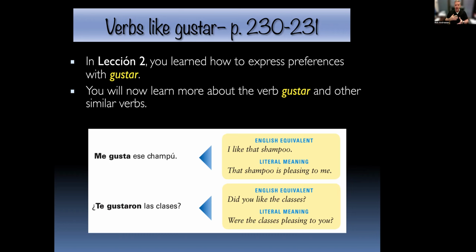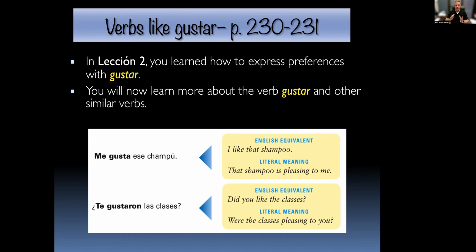So in the examples, me gusta ese shampoo. That shampoo is pleasing to me. I am the indirect object. ¿Te gustaron las clases? Las clases are the classes, third person plural. There's more than one of them. So then the verb gets conjugated in the third person plural form, in this case, in the preterite. So were the classes pleasing to you, to te?